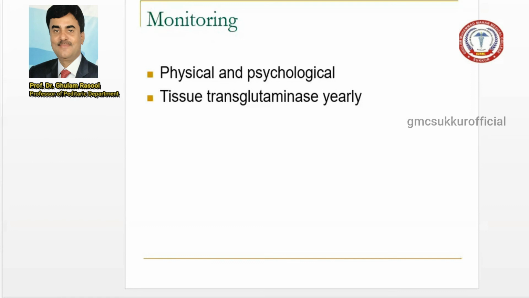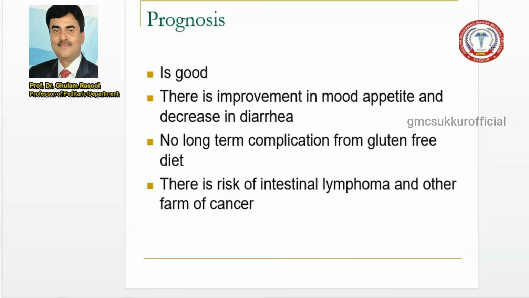So you can check physical and psychological stimulation. You should not check anti-tissue transglutaminase antibodies monthly, but you can advise tissue transglutaminase antibodies yearly, because this is cost effective.